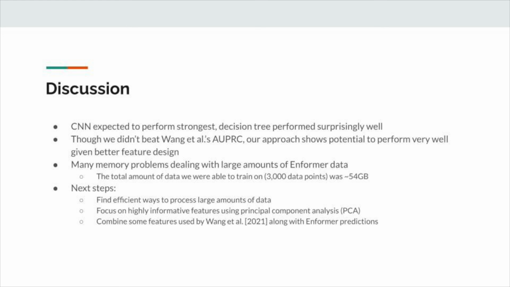Our next steps will be to find efficient ways to process the data or set up larger systems to handle a large amount of data. Another avenue of improvement is to focus solely on highly informative features using principal component analysis. This would drastically reduce the required amount of RAM and speed up training. This could also allow us to gather more predictions from Enformer and hence expand our training set, which will eventually generate stronger models. Similarly, we could combine some features used by Wang and his colleagues along with Enformer predictions to have a more comprehensive training set to train our models on.